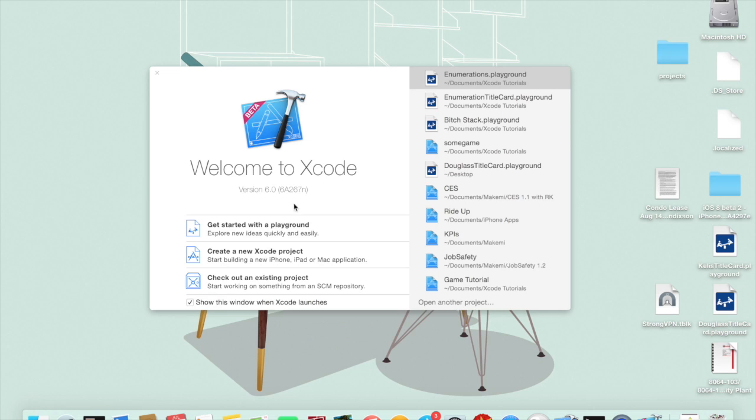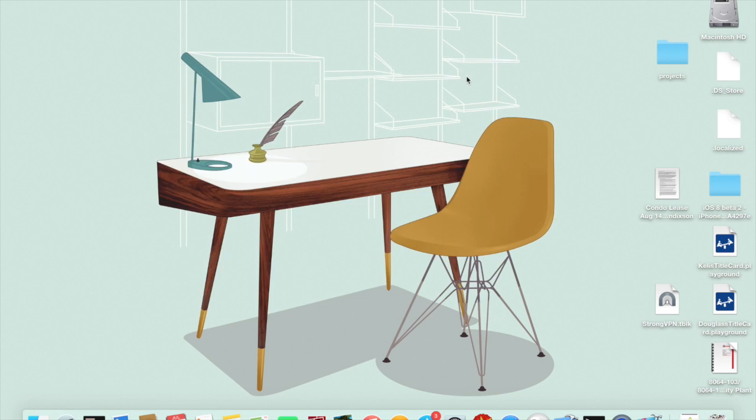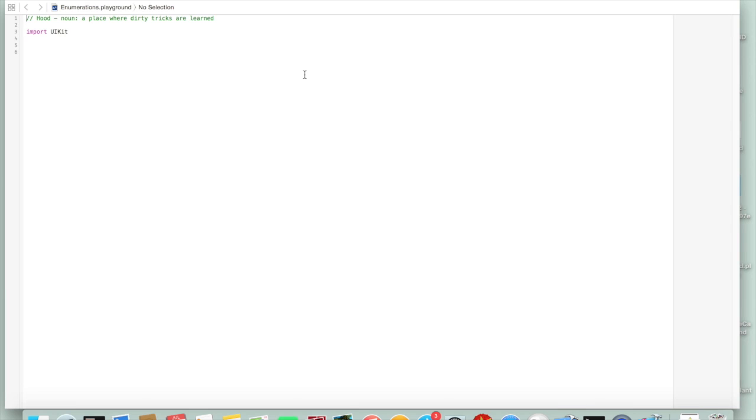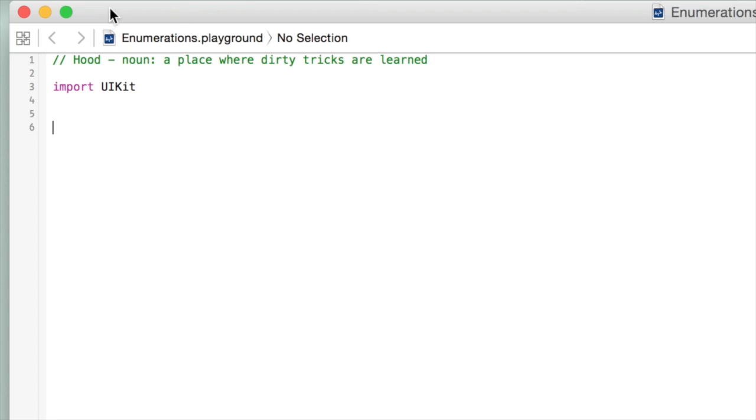So what you want to do is start with a new playground. In this case, we've actually got our own playground defined. One of the newer options in Xcode 6, Beta 4 at this point, is selecting between an iOS playground or a macOS playground. In this case, just pick an iOS playground. So here we are in our playground, and you see that we're importing UIKit for iOS specifically.